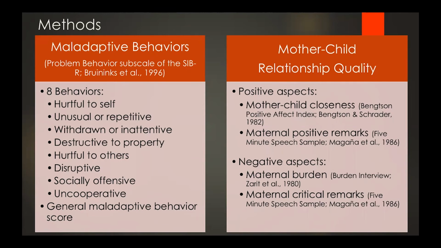We looked at 2 positive aspects and 2 negative aspects. For positive aspects, we looked at mother-child closeness using the Bengtson Positive Affect Index. And this is a 10-item parent report scale that looks at different aspects of closeness, such as affection and understanding. We also used the 5-minute speech sample developed by Magana and colleagues, which uses a standardized prompt to ask the mother to speak about her child for 5 minutes without interruption. And then using these recordings, the number of maternal positive remarks was identified.